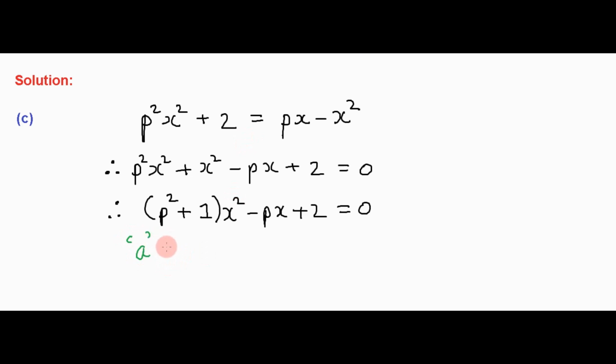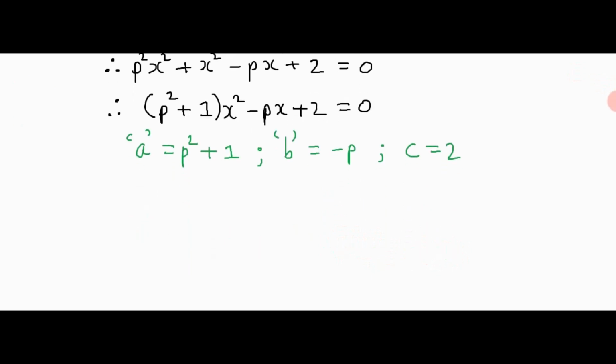So a, the x squared coefficient, is p squared plus 1. b, the x coefficient, is negative p. And c, the constant, is 2. We need to show that delta is less than 0. So let's work out delta. It's going to be b squared less 4ac.